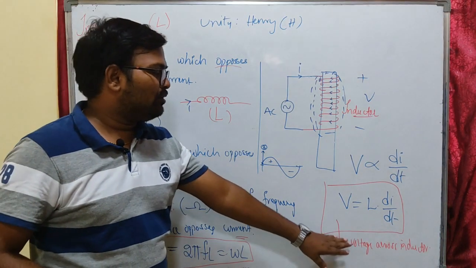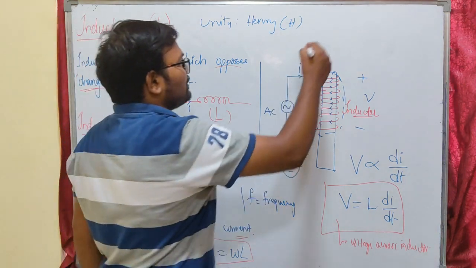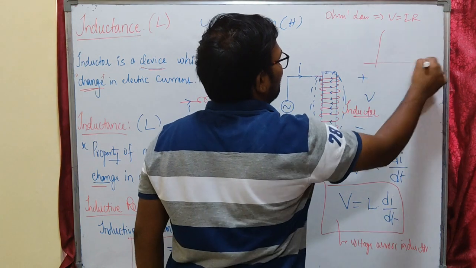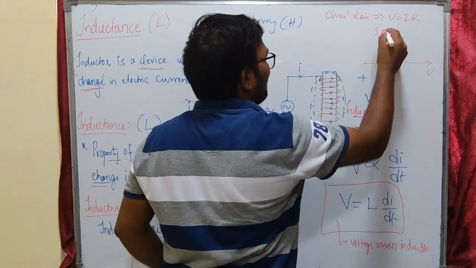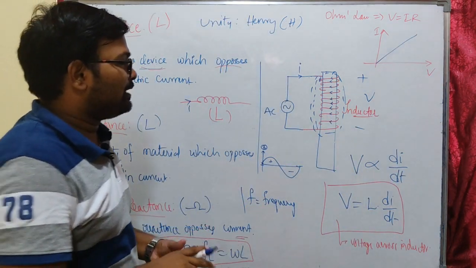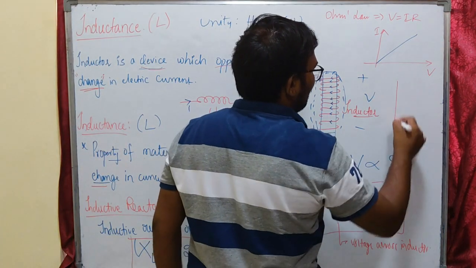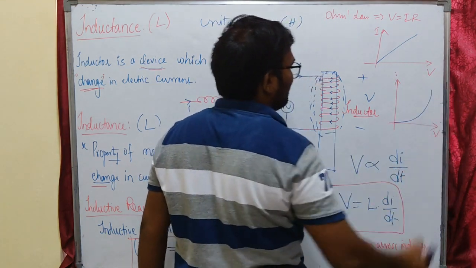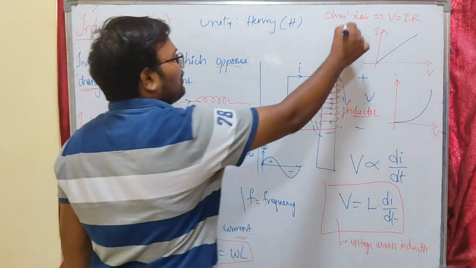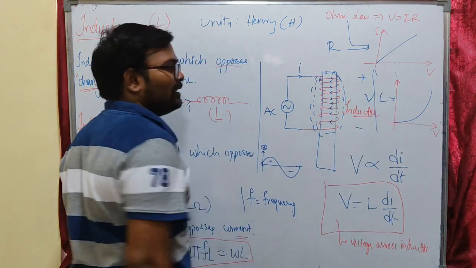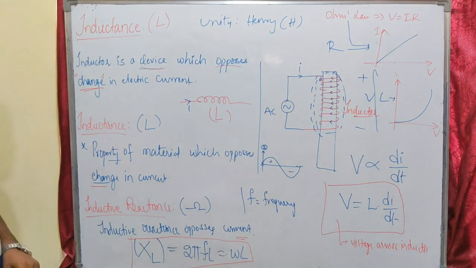V is nothing but the voltage across the inductor here. So what is Ohm's law here? Ohm's law states that V is equal to IR. That means V is proportional to I. If this is V, this will be I. The proportionality means the curve will be linear. But in case of an inductor, you can see that the inductor is non-linear. If it is V, it is I, the voltage and current of the inductor will be like this. It is not linear. In Ohm's law, across a resistor, the V and I are linear, but in an inductor, the V and I are non-linear. So this is about inductance. In the next class we will be discussing the capacitor.